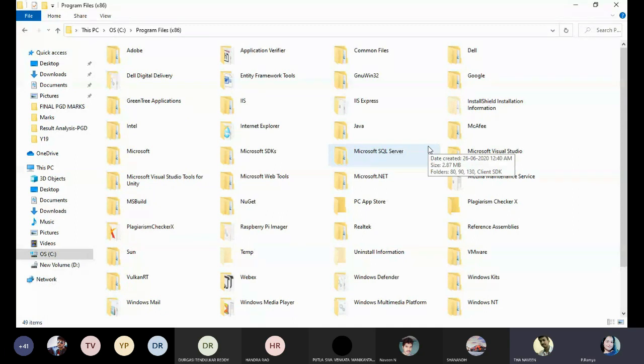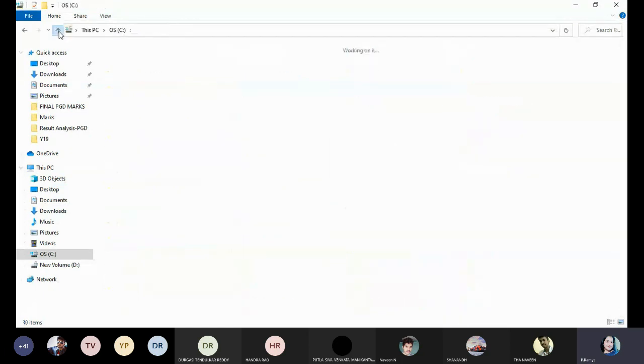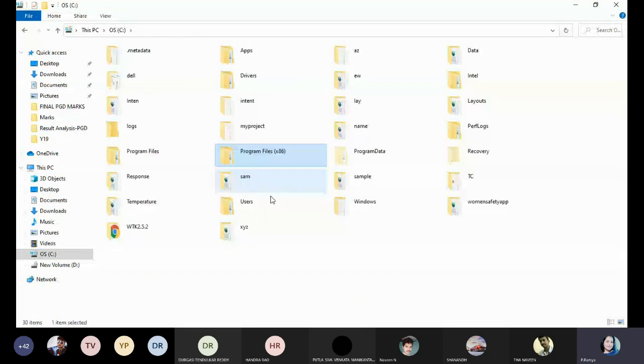Yes, ma'am. Okay, before going to install Eclipse, firstly you can check whether the JDK is available in your laptop or not. JDK is nothing but Java. So whether the Java is available in your laptop or not, you just check firstly. How are we going to check whether the JDK is available or not? So open your C drive.